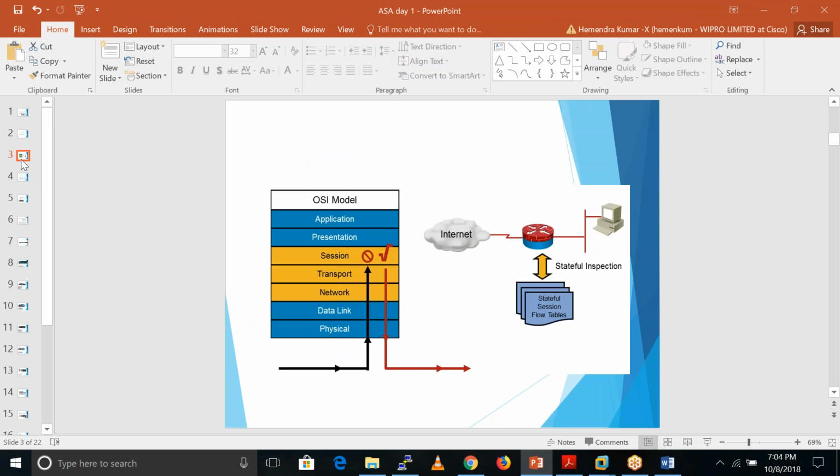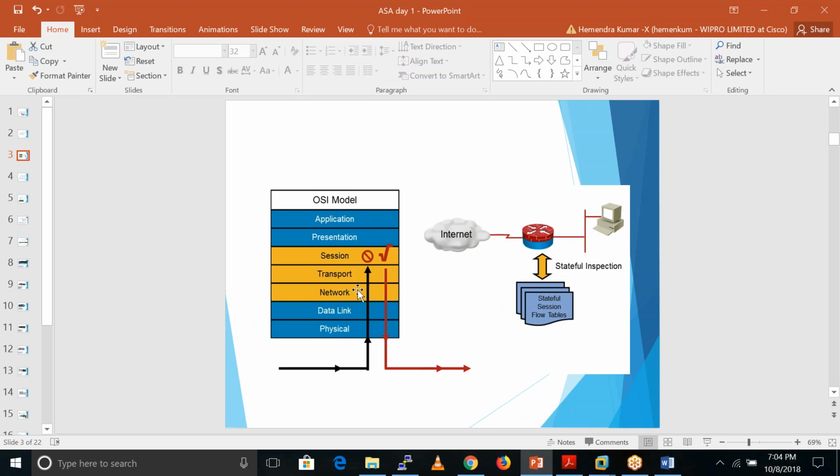Okay. So the thing is, this is the OSI model. The OSI model has around 7 layers, right? So first one, physical, data link. This is the network layer. This is the transport layer, session, presentation, and application layer.